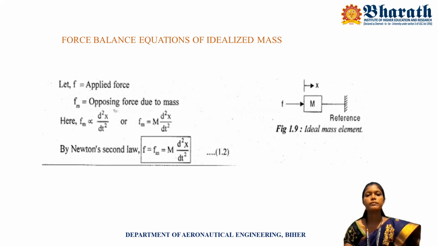Now considering the ideal mass element, which has negligible friction and negligible elastic deformation.